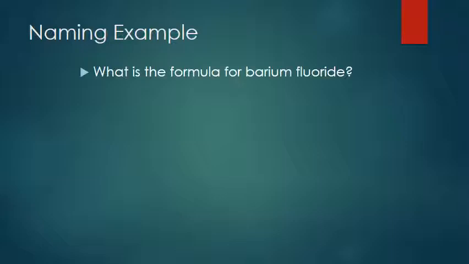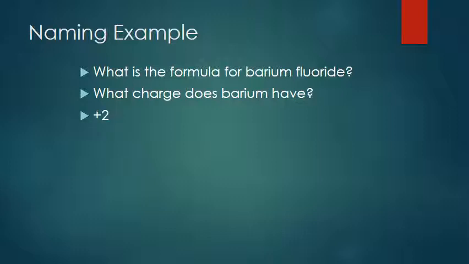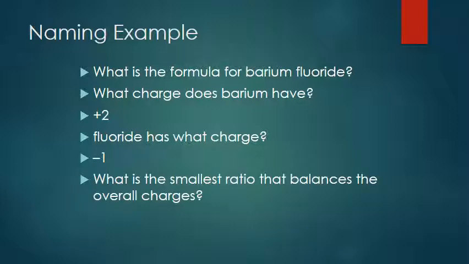Here's some examples. So barium fluoride. Barium, we look at the periodic table, it's got a +2 charge. Fluoride in group 7 has a -1 charge. So the smallest ratio that balances these overall charges, 1 barium to 2 fluorides, BaF2. That's our formula.